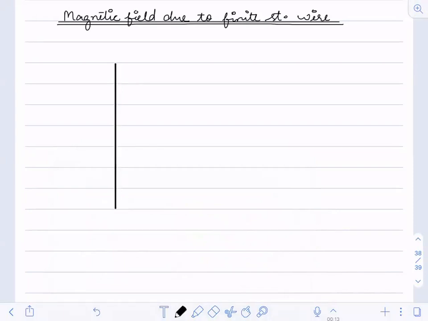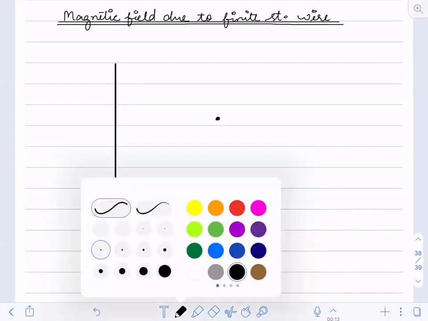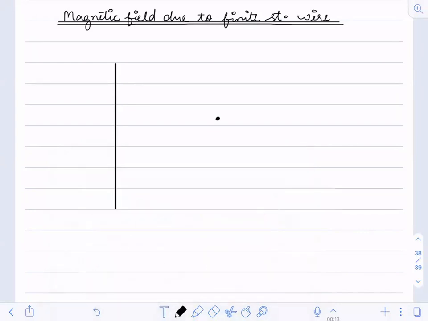Okay, this is a wire, and at this point I'm supposed to calculate the magnetic field. So I'm having a wire AB, and we are supposed to calculate the magnetic field at the point P.